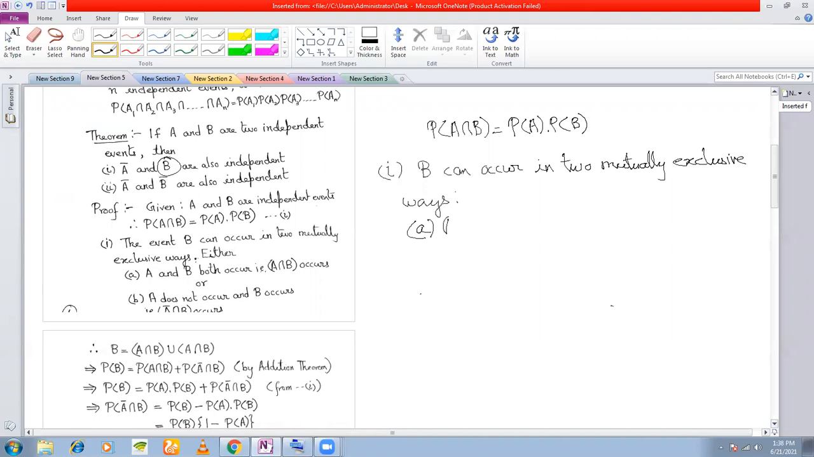What are the mutually exclusive ways? That is A and B both occur together, or not together. A and B both occur. A occurs and B occurs, right? Not together maybe.